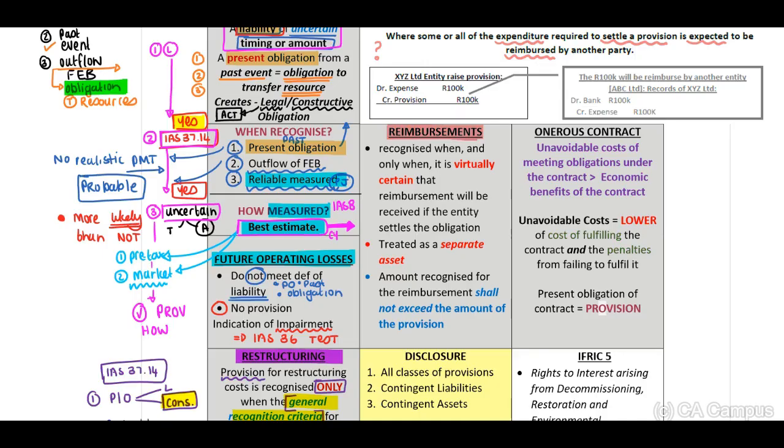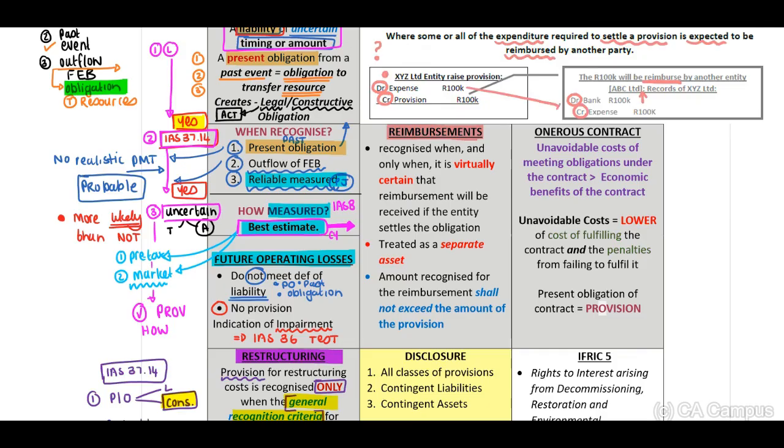Example, in the records of XYZ Limited, they raise a provision, debit the expense, credit a provision. Now we have an entity ABC that will reimburse them for this 100,000. Therefore, in the records of XYZ, they will receive the 100,000 from ABC, therefore debit bank, and credit the expense.